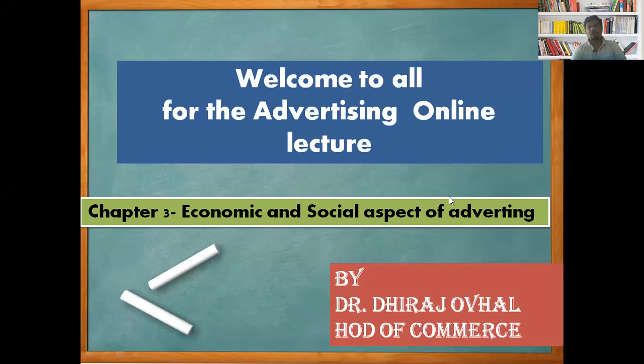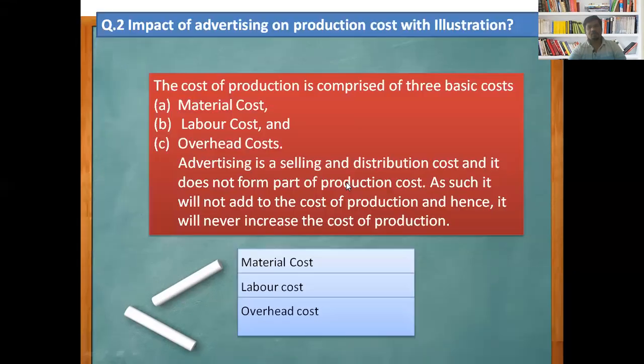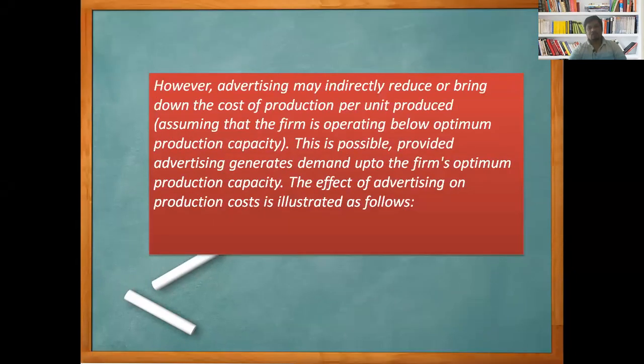Today we are going to discuss Chapter 3 under advertising, the economic and social aspects of advertising. Today we are going to deal with the question: the impact of advertising on production cost, with illustration. Now look, students.